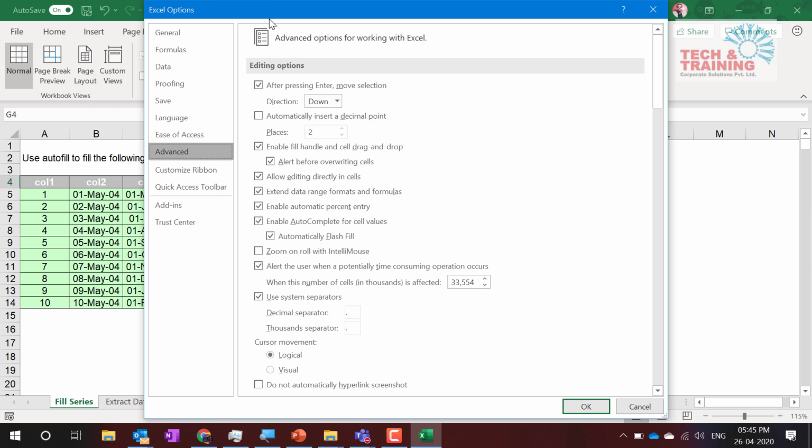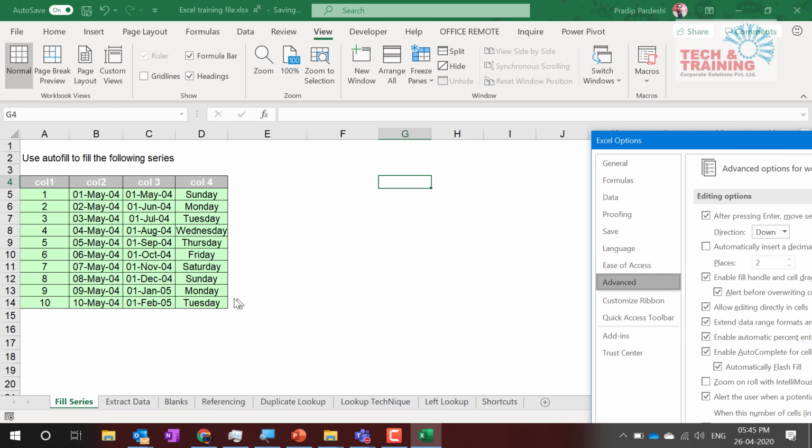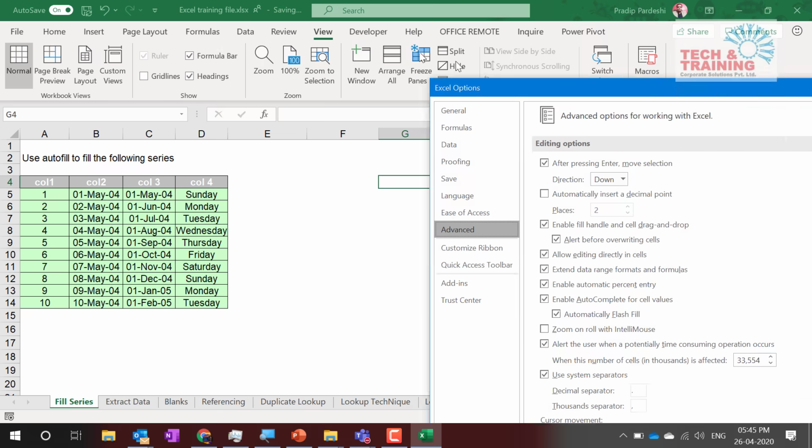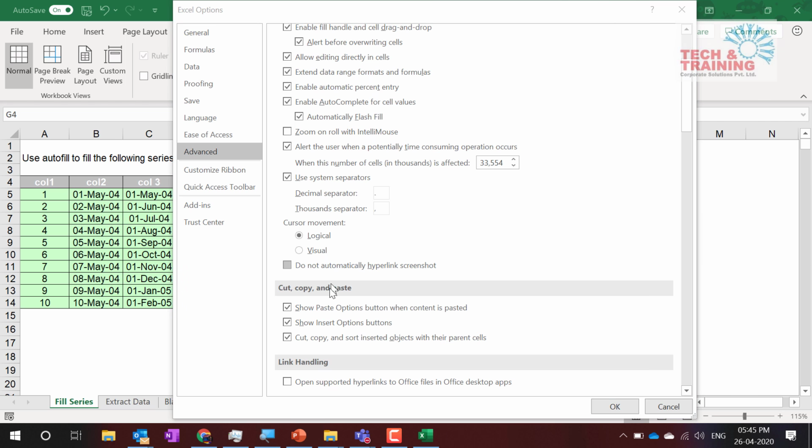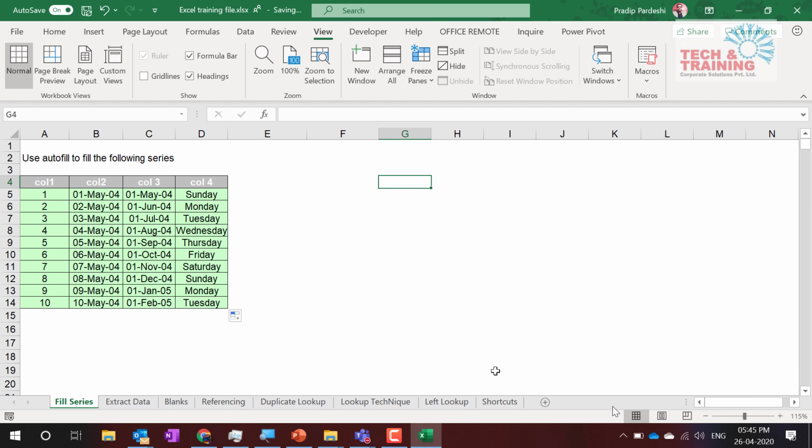But at times, even if the fill handle is enabled, we don't get the autofill option that we click on to populate other options. That happens because the cut copy paste mode is disabled. Make sure you have all these three options enabled. Then Excel will populate different paste options. All those three options should be turned on. So friend, that was a very simple hack when you drag the fields.